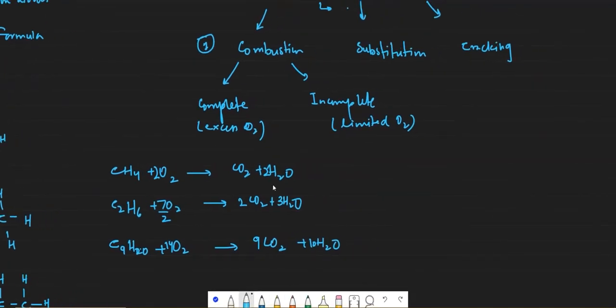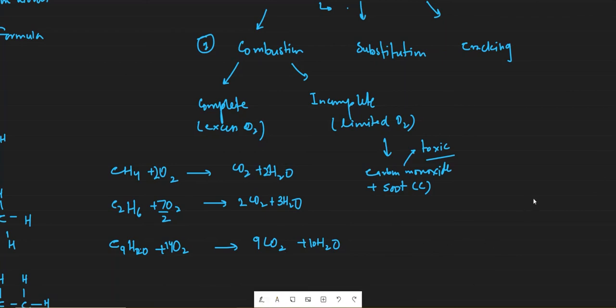In incomplete combustion, carbon dioxide is not formed. Instead, carbon monoxide is formed, and soot as well. Soot is pure carbon. Carbon monoxide is extremely toxic. So if they ask you what is the disadvantage of incomplete combustion, you will say that carbon monoxide is released, which is a toxic gas. Okay, so that was the first reaction, combustion.